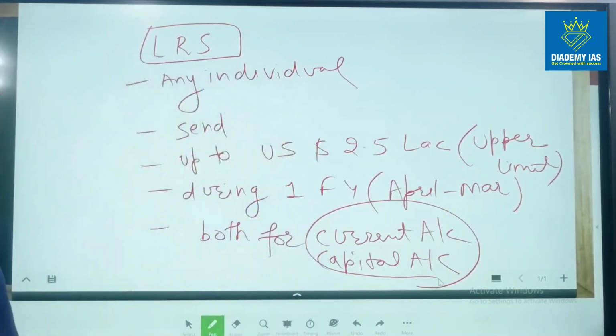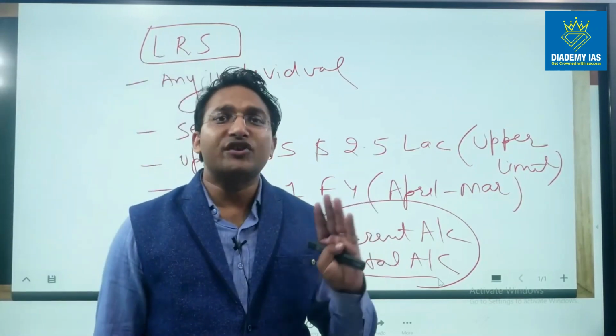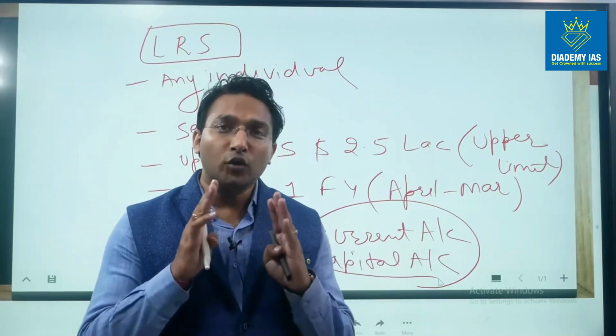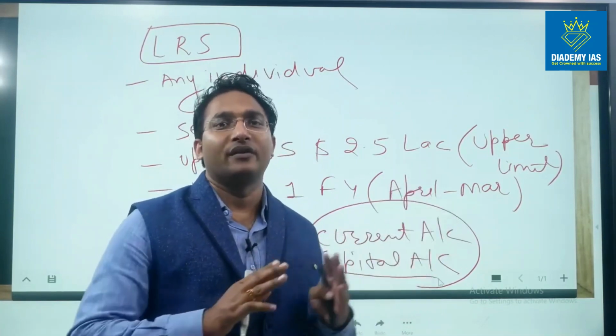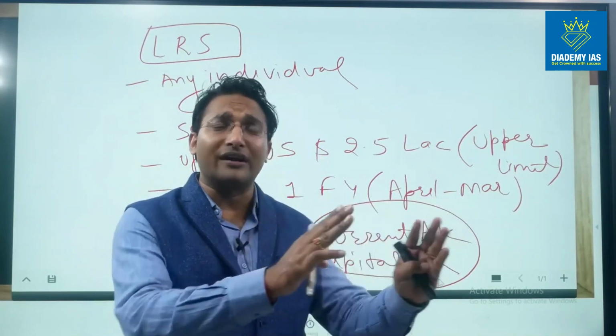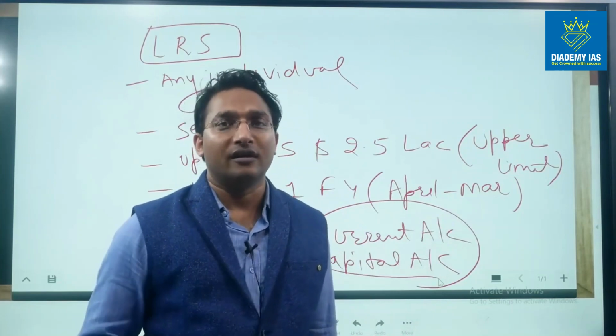And also, there are some restricted purposes. We have to keep in mind that this money is not being used for terrorism purposes, and this money is not being sent to those countries which are not complying with the FATF guidelines.